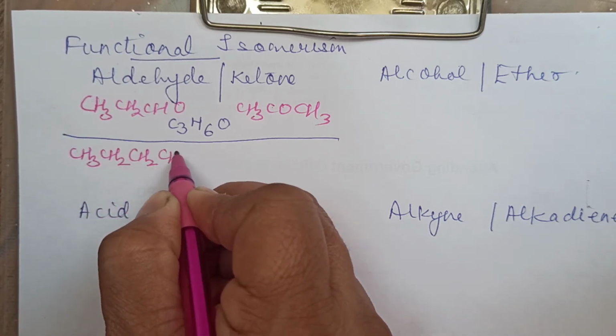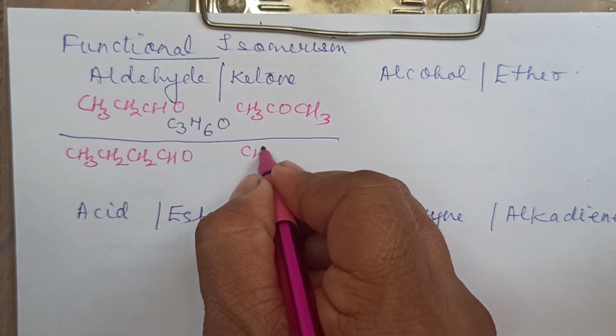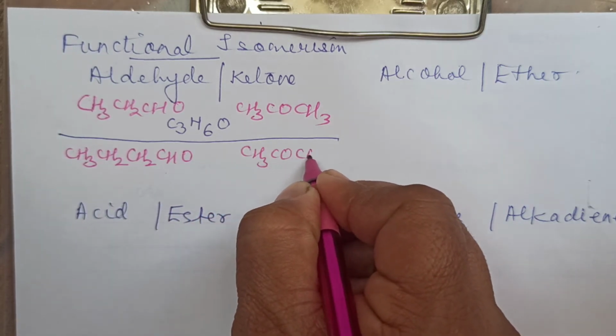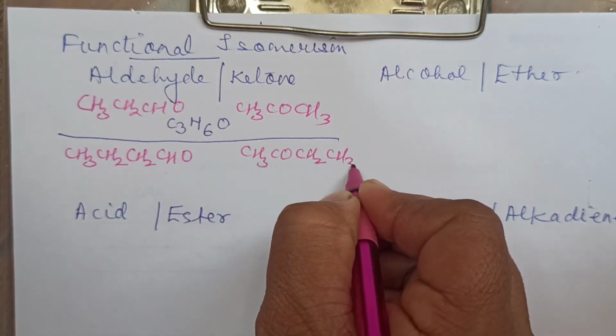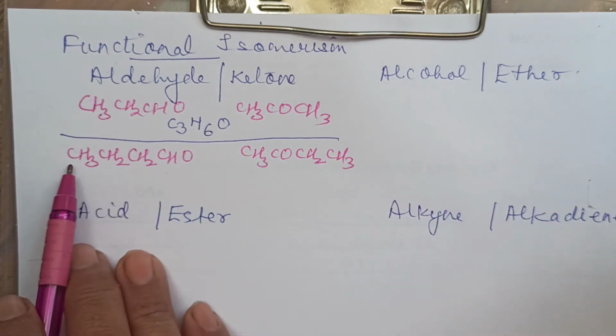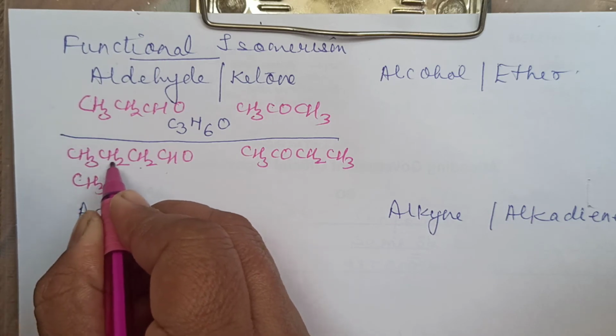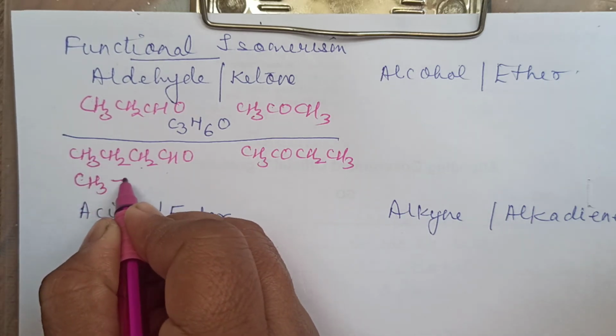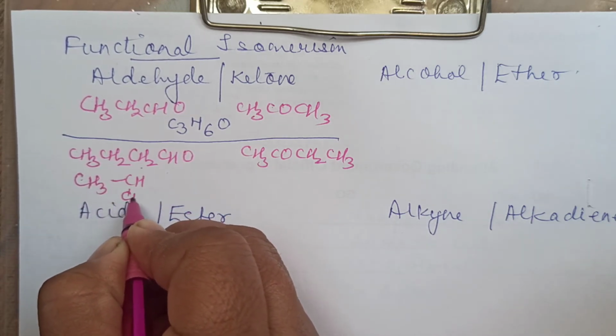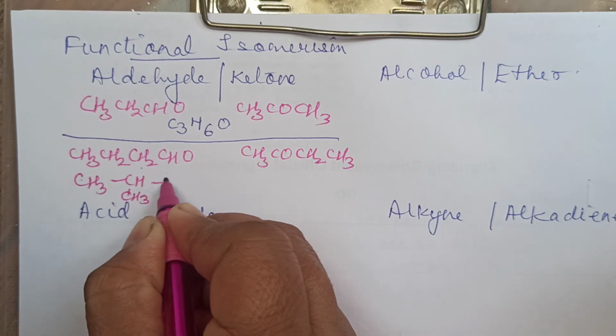CH3, CH2, CHO. With 4 carbon atoms we have taken. We can take a ketone with 4 carbon atoms like this. And you might be thinking why I wrote 3 carbon atoms. If you are writing like this, that is, you put this one as a branch, then also it is fine. But that will not be